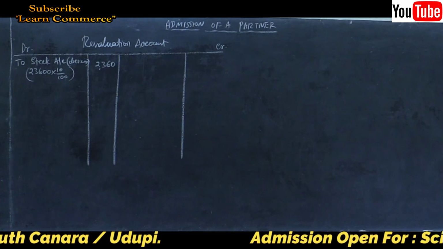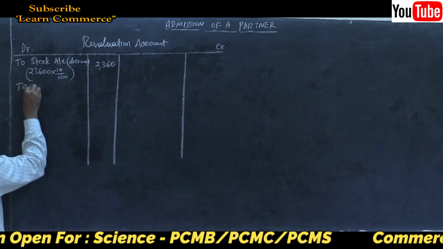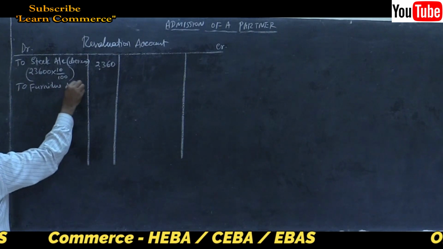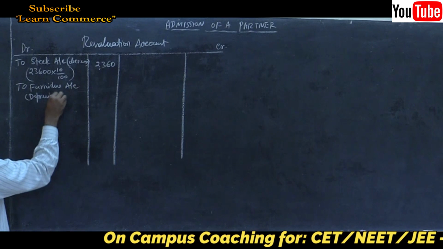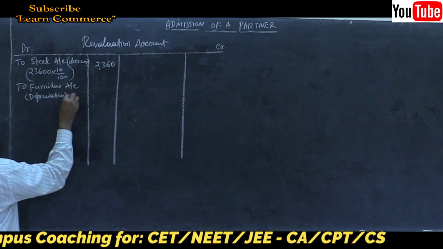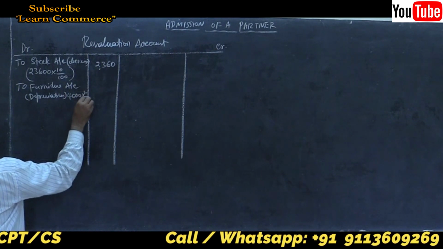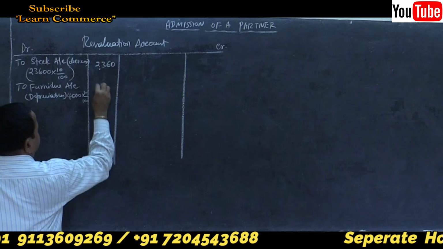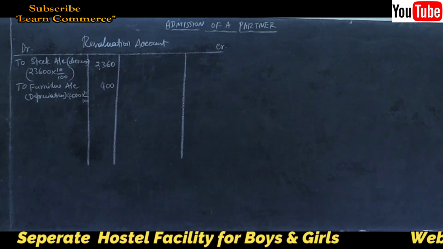Then furniture also depreciated. To furniture account, depreciation at the rate of 10%. So 4,000 into 10%. It will be 400. What else?